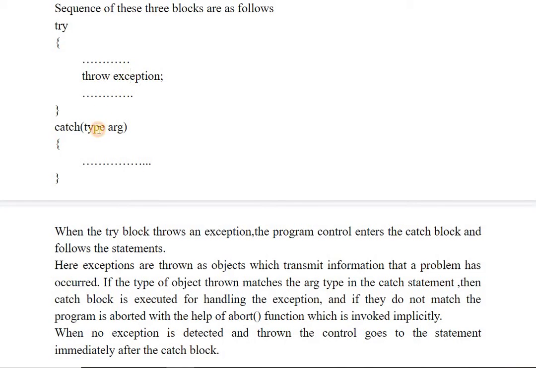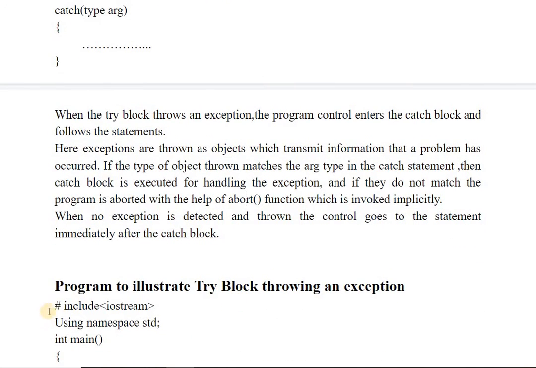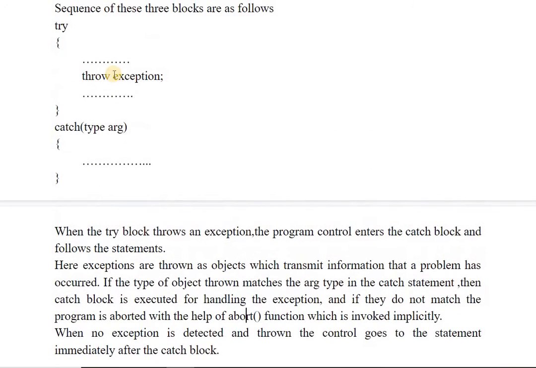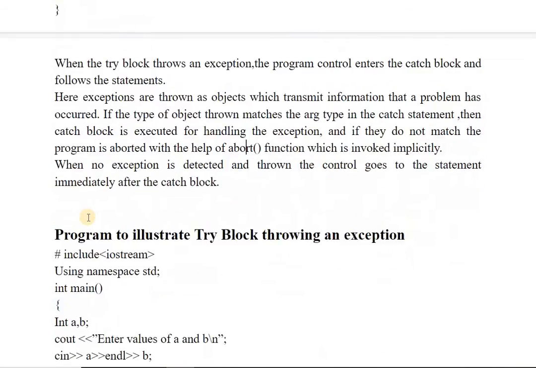If it is of character type, then the type should be character here, and if it is an integer or float, then this type should be integer or float. If these types don't match, the abort function is called and the program gets aborted. If no exception is detected, or you have given input in such a manner that there is no chance of an exception, then the statements after the catch blocks are executed in the normal fashion.